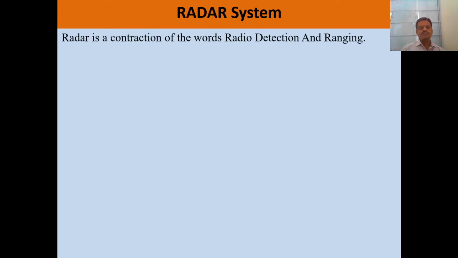Radar system. Radar is the short form of radio detection and ranging. Or we can say that it is the contraction of the words radio detection and ranging, that is known as radar.